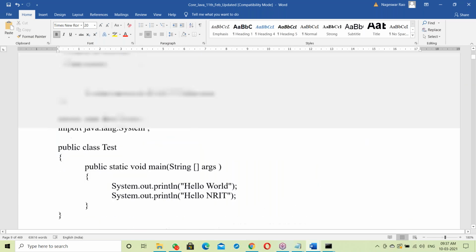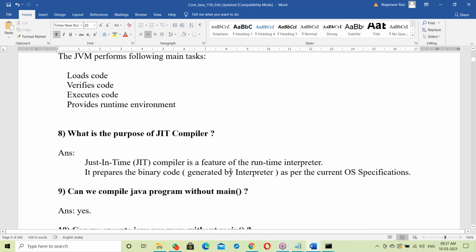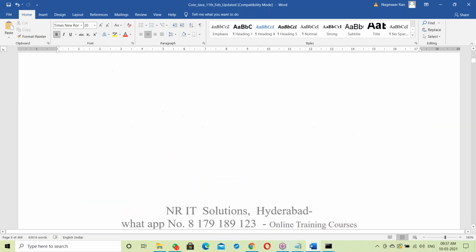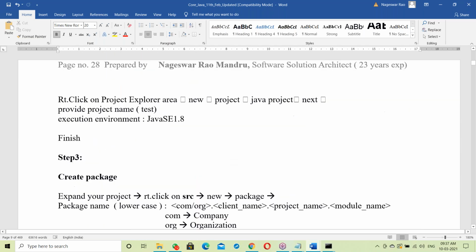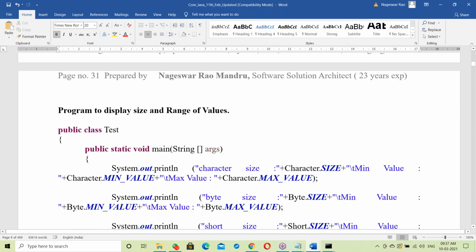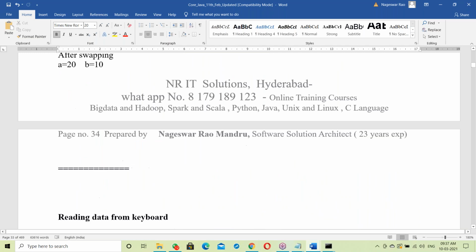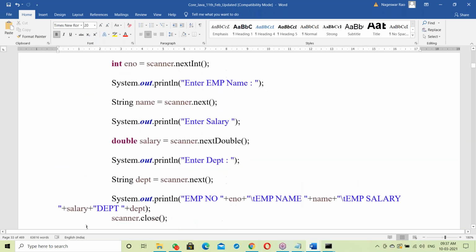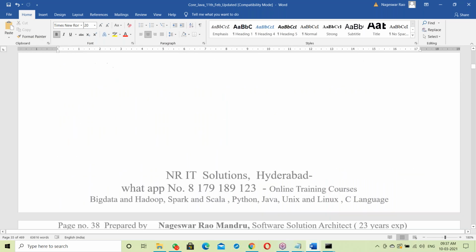See, the complete document is purely programming only. At the beginning some theory concepts are there. Later, all programming things. From data types onwards, programming starts. It's all programs, all the programming only here.